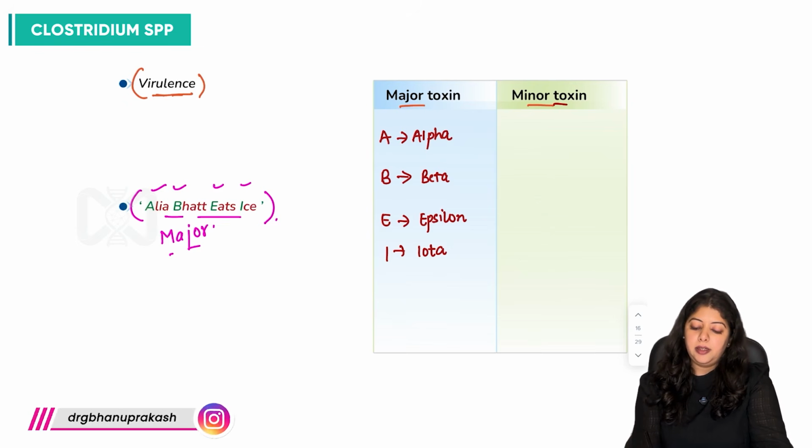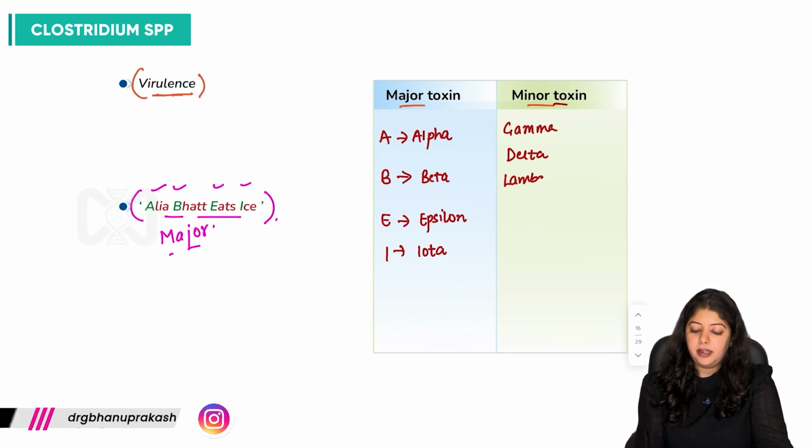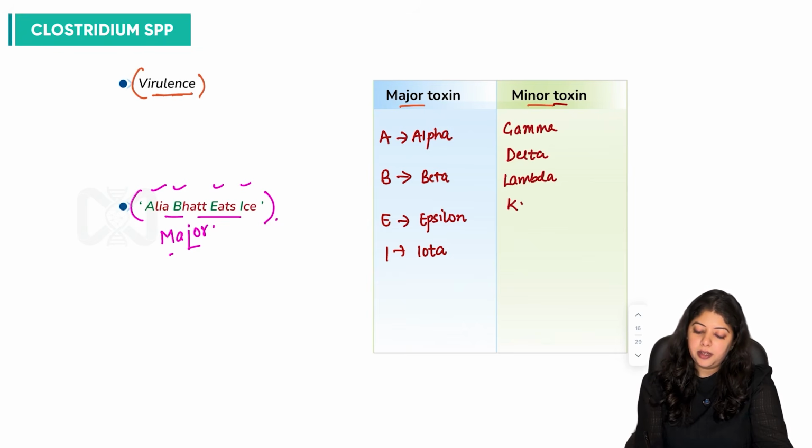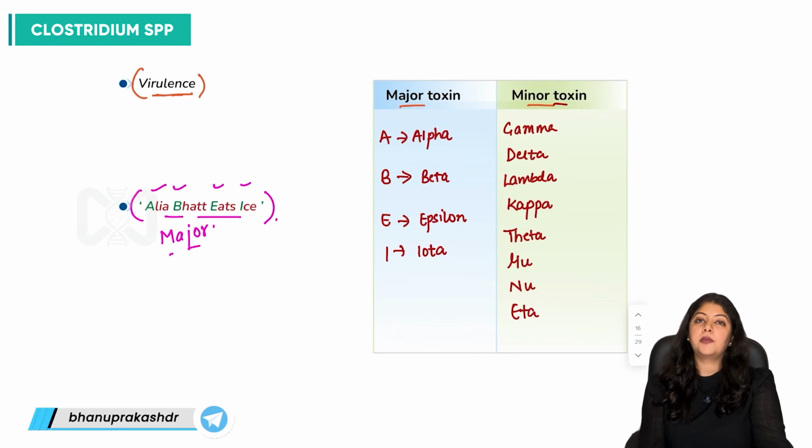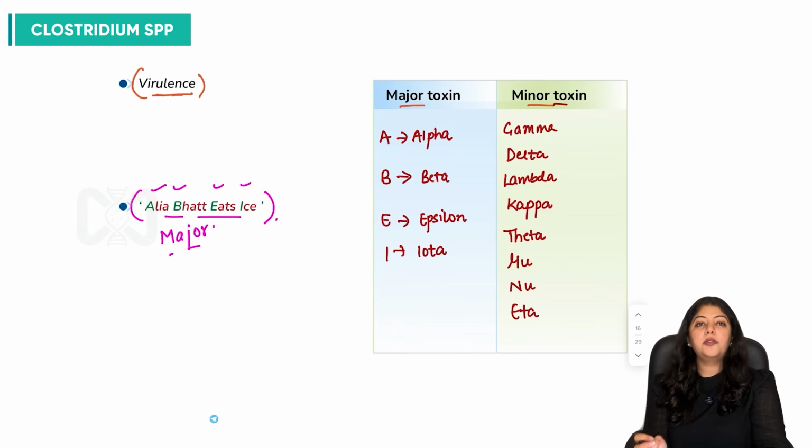These are gamma, delta, lambda, kappa, theta, mu, nu and eta.